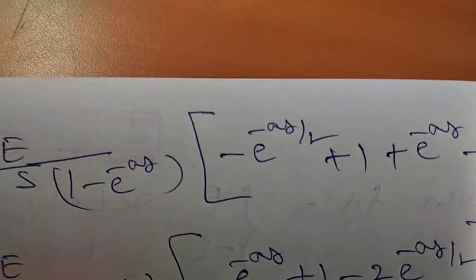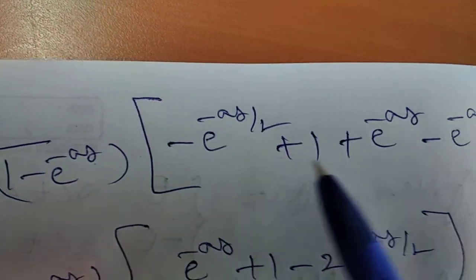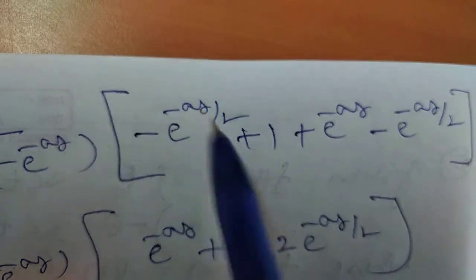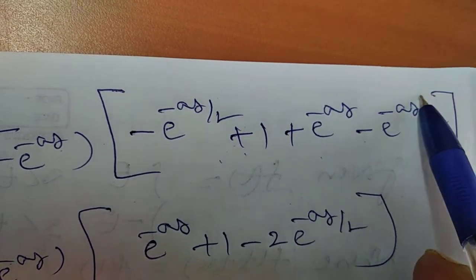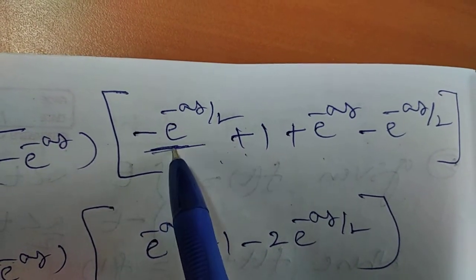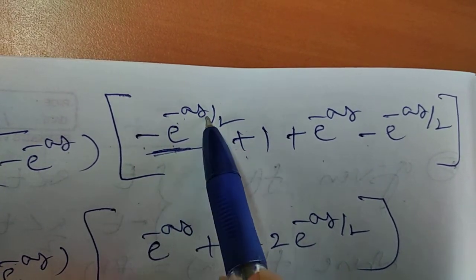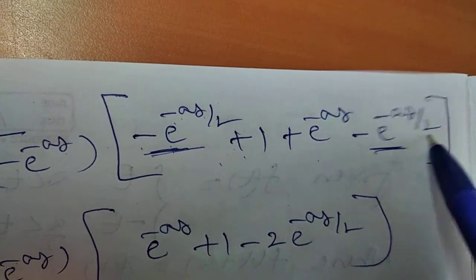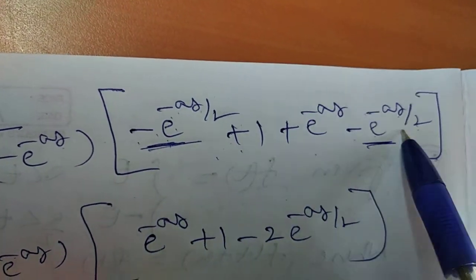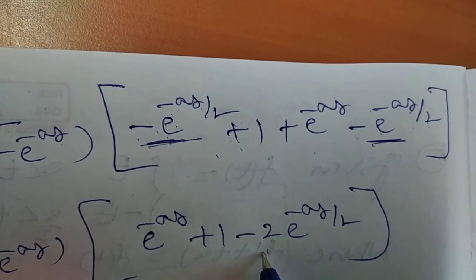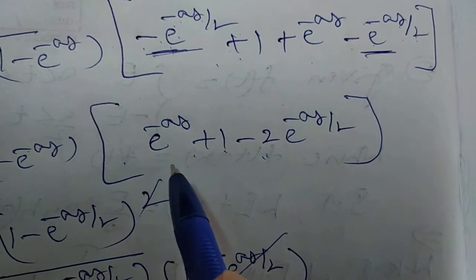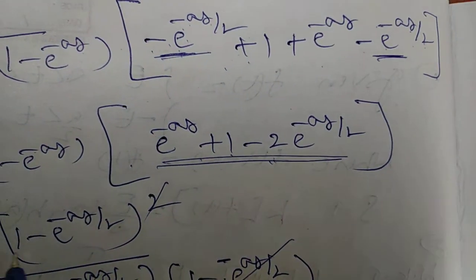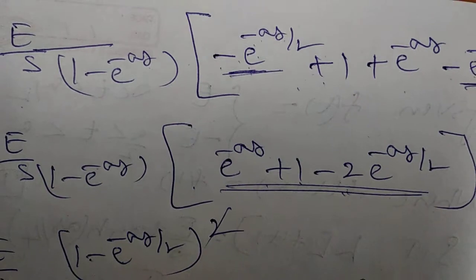So what is the remaining? You have to write e power of minus as by 2 plus 1 plus e power of minus as minus e power of minus as by 2. See here, minus e power of minus as by 2 and minus e power of minus as by 2, the same term is there. So the same term with minus sign is there. You have to add, and remaining 1 plus e power of minus as. So here these three terms you have to combine and you have to write 1 minus e power of minus as by 2 whole square.